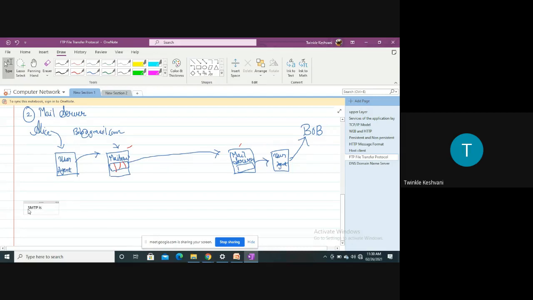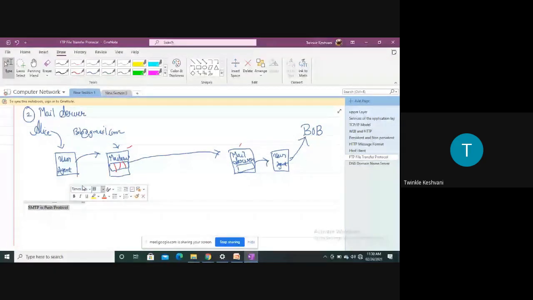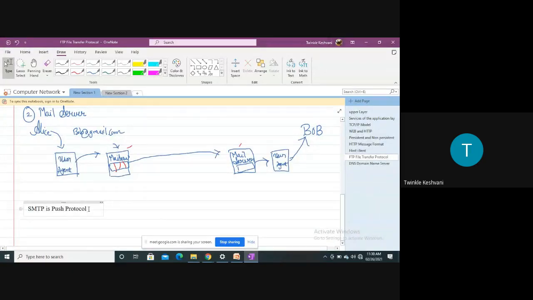SMTP is a push protocol and HTTP is a pull protocol, right?